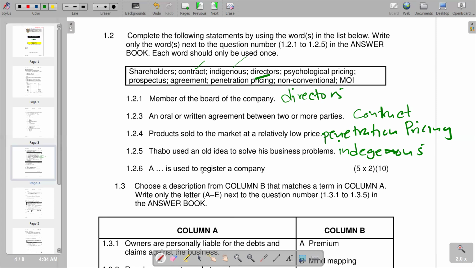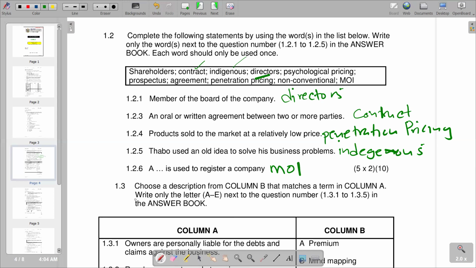Then, for 1.2.6, it is a memorandum of incorporation, which is MOI. We know that a memorandum of incorporation is the founding document of the company, and it sets out the structure and governance of the company. So that's exactly what we have, so it qualifies to be the response on 1.2.6.